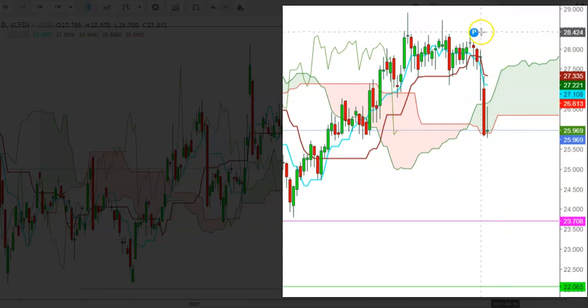So friends, here I find that this formation of a bearish crossover in a daily time frame looks evident enough for continuity of selling pressure in silver futures, because the silver futures have found a base here at the lower end of the Ichimoku cloud, but a breakdown below the lower end of the Ichimoku cloud in a daily time frame could push the silver futures to test new lows at the levels of $23.708.